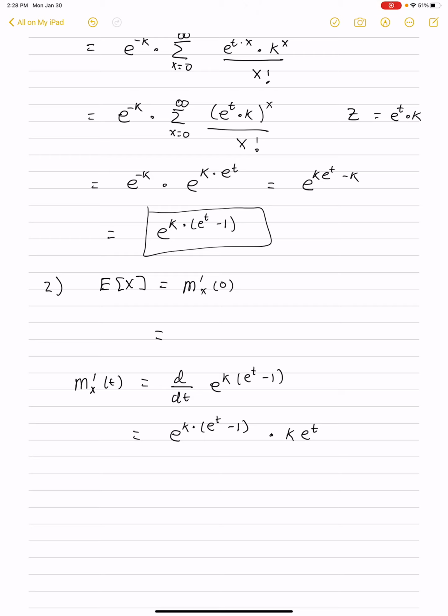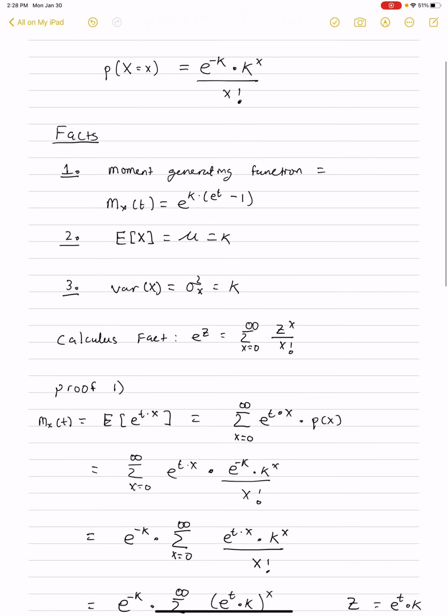Okay, so we've taken the derivative. Now I'm going to bring this back above and evaluate it at 0. This will be e to the k times e to the 0 minus 1, times k e to the 0. Remember, e to the 0 is 1, so this will be e to the 0 times k times e to the 0, and that is just k. That is the expected value. And that's what we want to prove in item 2, that the mean of the Poisson distribution is the parameter k.